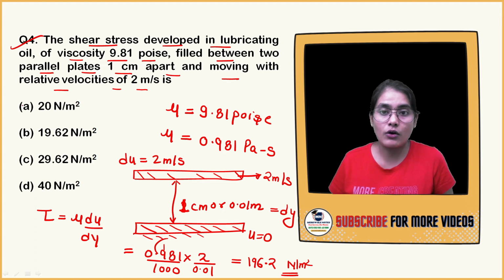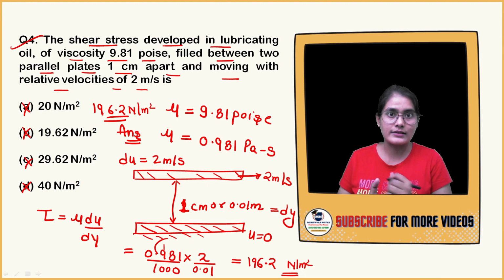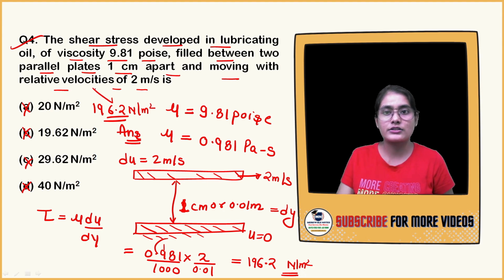In this question, all the options are wrong. Okay, all the options are wrong. Your correct answer is 196.2 Newton per meter square. This is your correct answer. When you see this question in your previous year book, you will get the wrong answer. Okay, so this is the correct answer for this question.